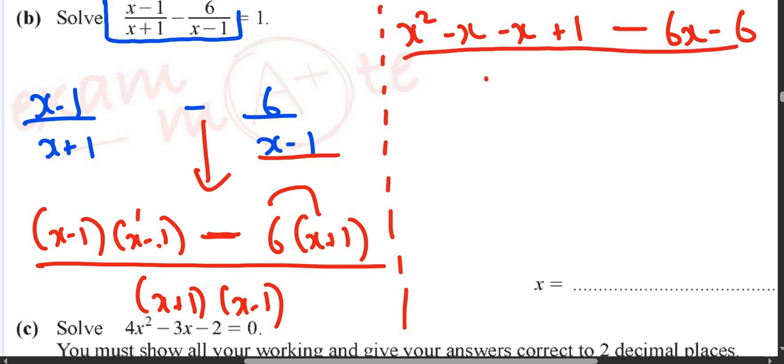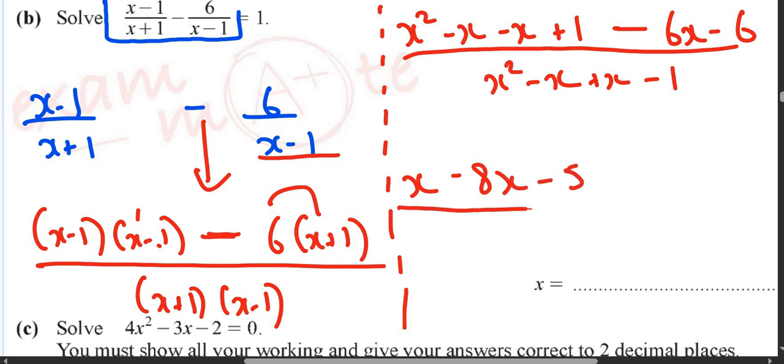x multiplied by x is x square. x multiplied by negative 1 is minus x. Positive 1 multiplied by x is positive x, and positive 1 multiplied by negative 1 is negative 1. So this becomes x square minus x minus x is minus 2x, and minus 2x minus 6x is minus 8x, plus 1 minus 6 is minus 5, upon, these two numbers get cancelled out, x square minus 1. Now you will do is equal to 1.